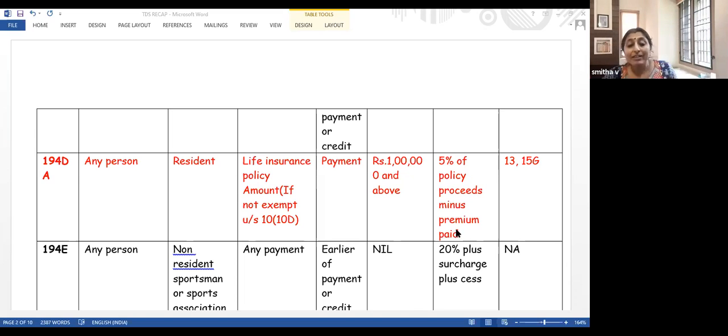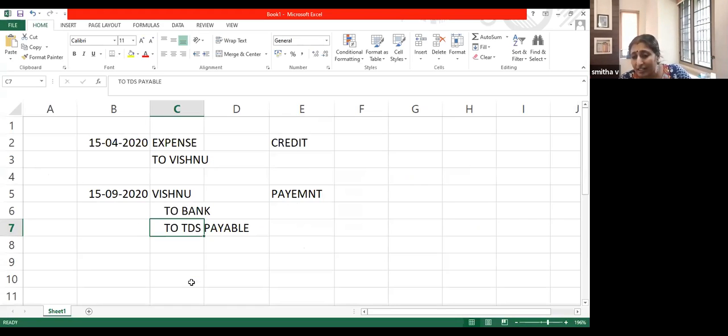Now, whether at any point of time you can tell LIC, please give me the amount without deducting TDS. Yes, there are two options if you want to get payment from LIC without deduction of TDS. Somebody earlier asked me whether Vishnu can tell ICAI, please don't deduct TDS.